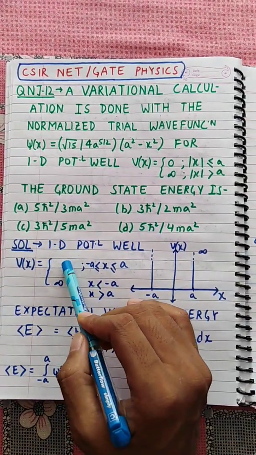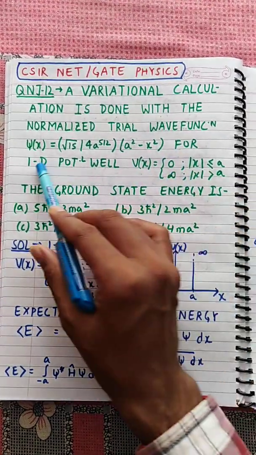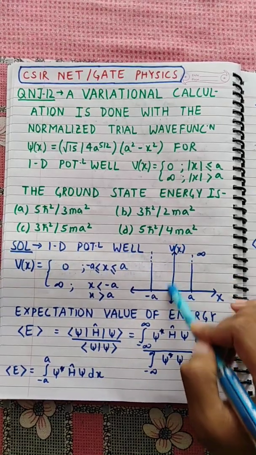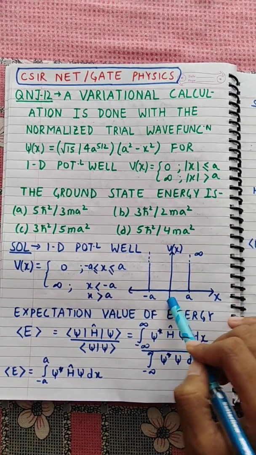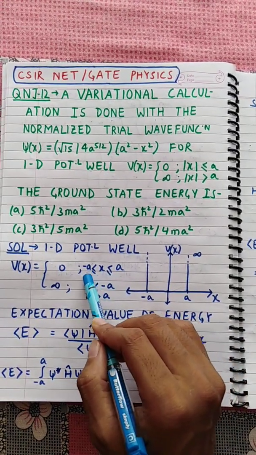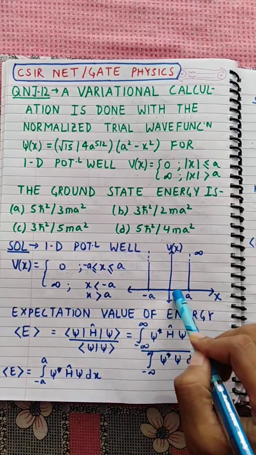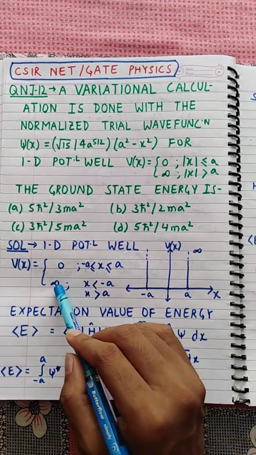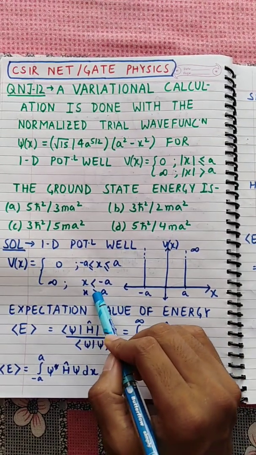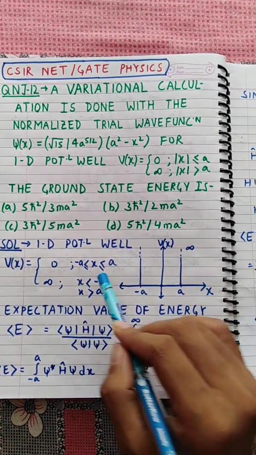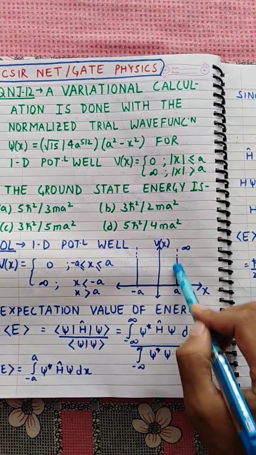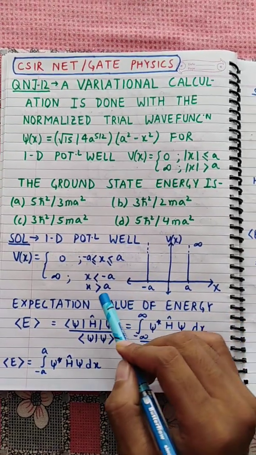Now friends, let us start with the basics of quantum mechanics and especially the one-dimensional potential well. The diagram is given by this. This is V of x on the y-axis and x along the x-axis. This is a and minus a. V of x is 0 when x is between minus a and a, and it is infinite when mod x is greater than a. Here in this region V of x is infinite and in this region V of x is 0. So this is the one-dimensional potential well. Now let us proceed ahead.